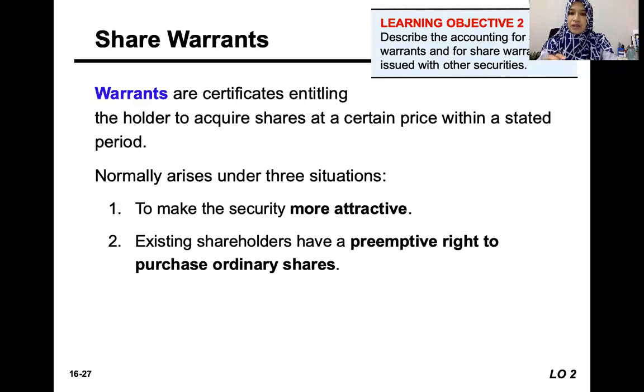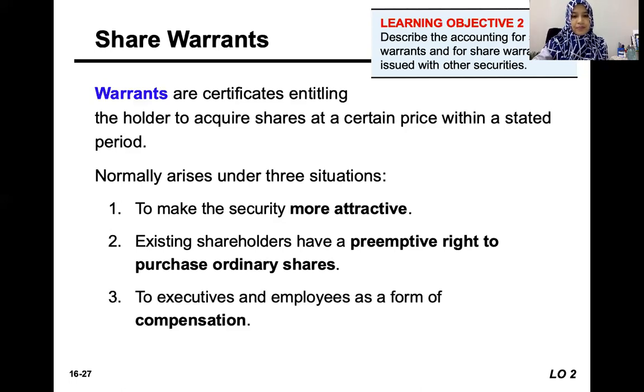So the share warrants are the evidence of the preemptive right. To exercise the preemptive right, the company may make it in the form of share warrants, a certificate stating that the existing ordinary shareholders are entitled to purchase additional issuance of ordinary shares by the company.